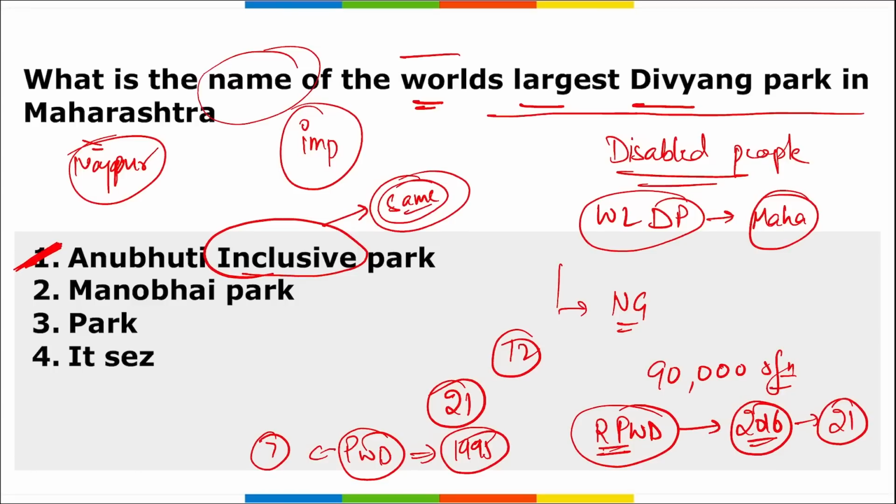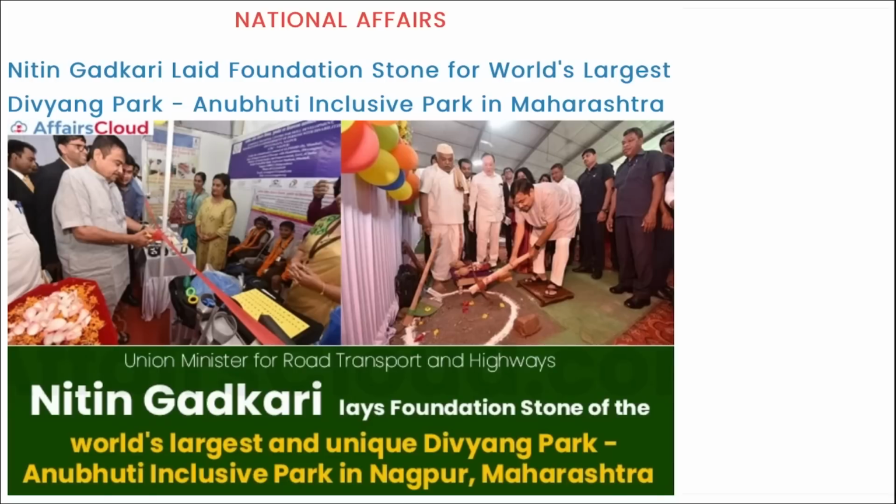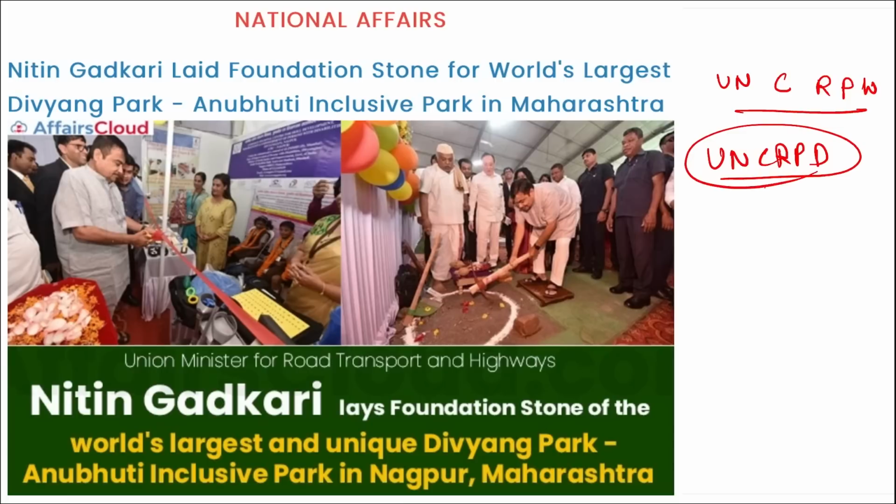Similarly, one more thing you can remember, there is an act, the United Nations Convention on the Rights of Persons with Disability. That is your UNCRPD. This UNCRPD, the United Nations Convention on the Rights of Persons with Disability, came in 2006. All right, mark this also.